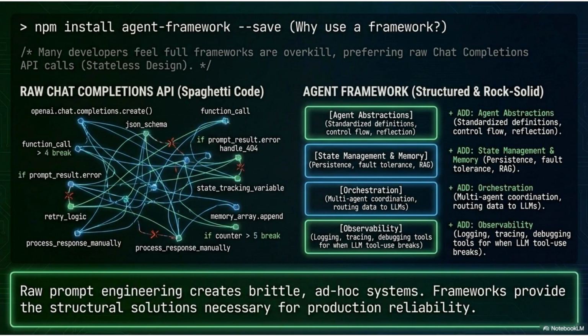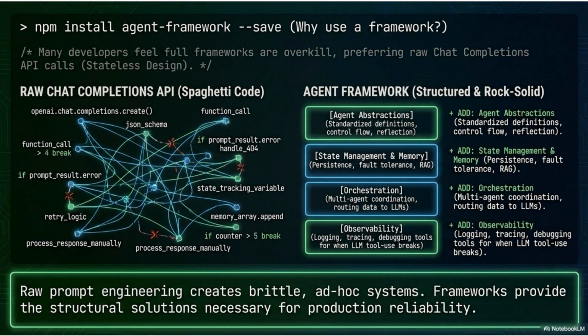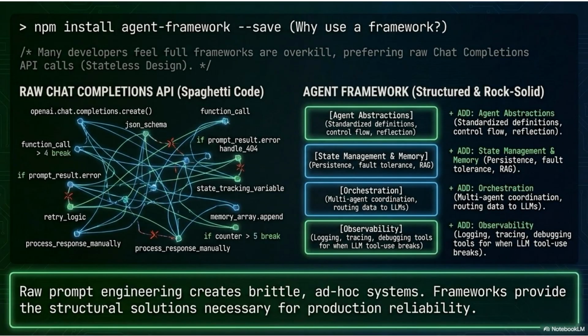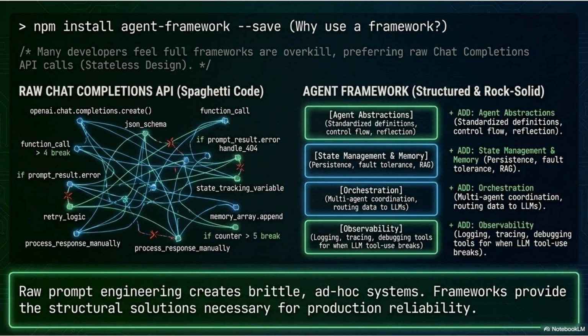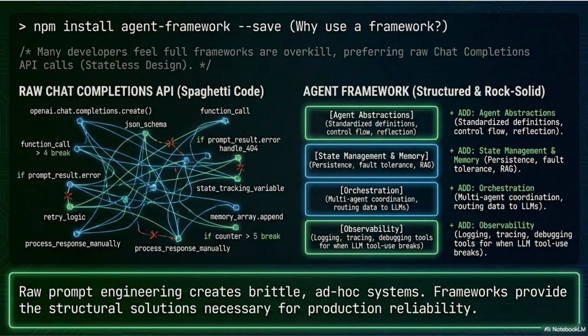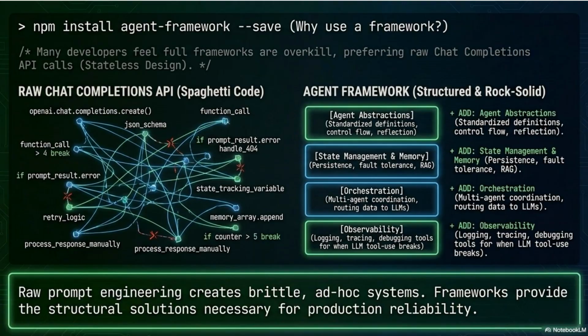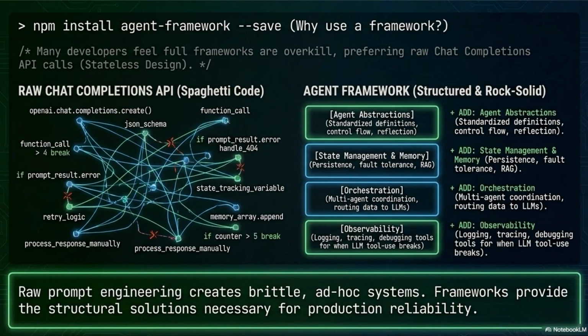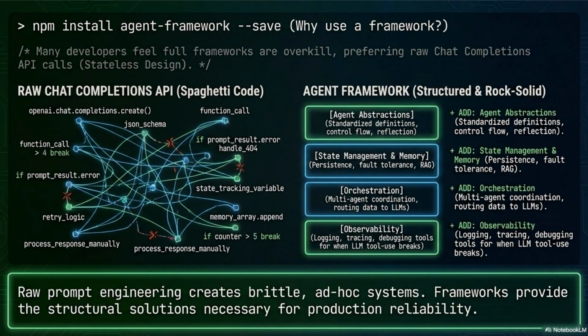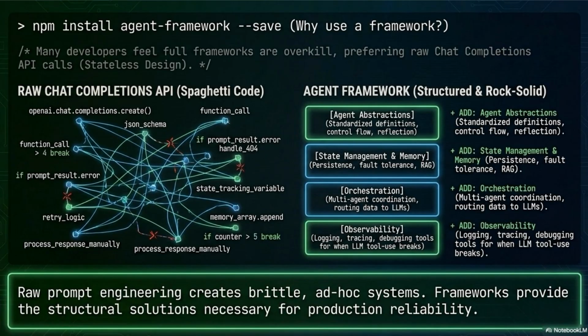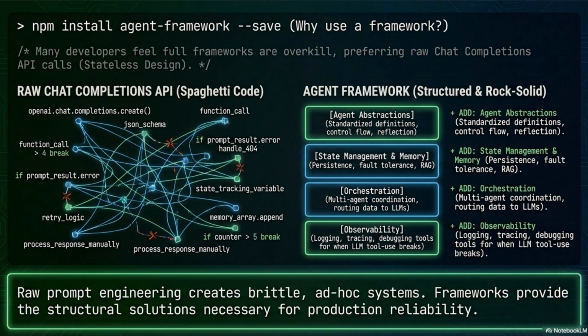Slide 6. NPM Install Agent Framework. Why use a framework? Many developers initially prefer raw chat completions, API calls, a stateless design that feels simple. But the left side of this slide shows what that actually produces. A tangled graph of function calls, error handlers, retry logic, counter breaks, and state tracking variables that cross-reference each other with no coherent structure. Raw prompt engineering creates brittle, ad hoc systems.